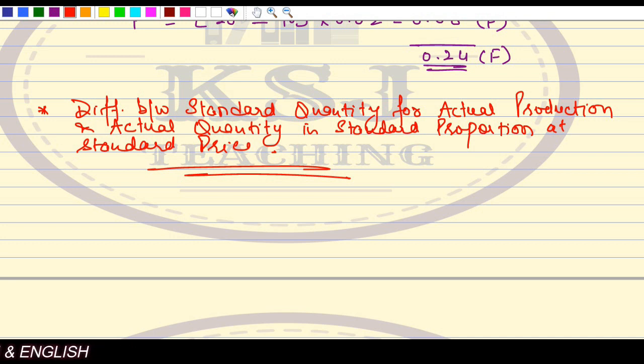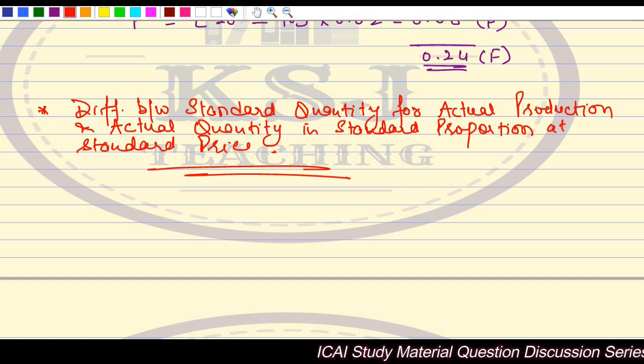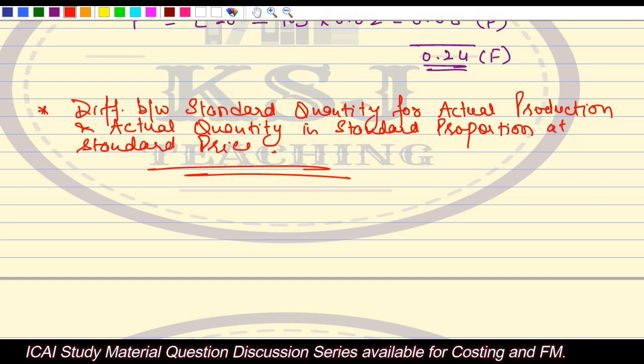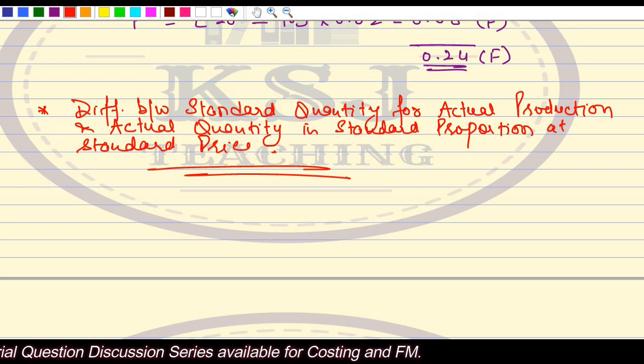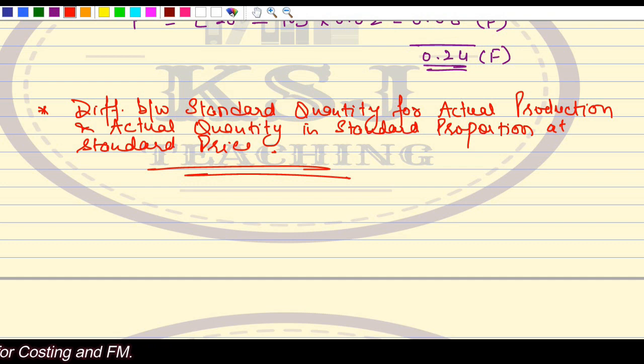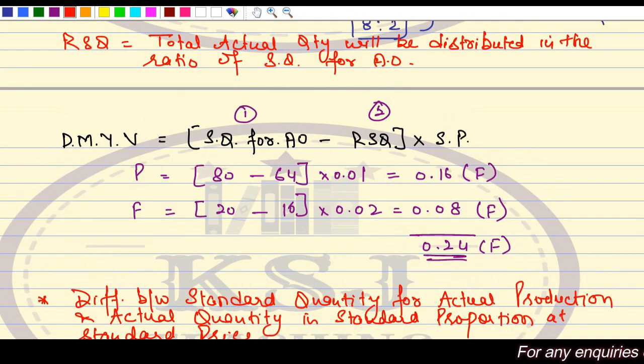Right? Now, interesting part is, sir, there is an alternative formula for this also. There is an alternative formula for yield variance which is not given in any book, right? It might be given in some books, but if we talk about the ICAI study material, it is not there. I think it is not there in the CMA module also, right? In most of the books you will find this formula only, that is standard quantity for actual output minus revised standard quantity multiplied by standard price.